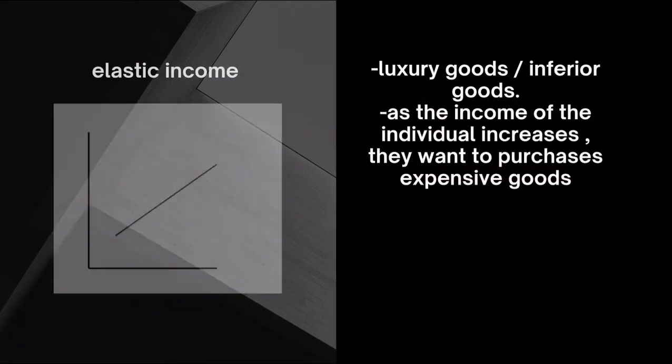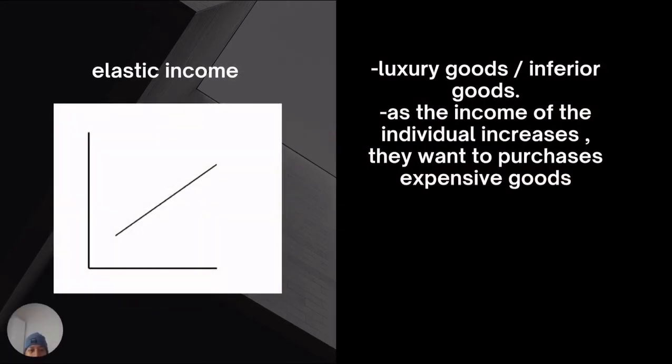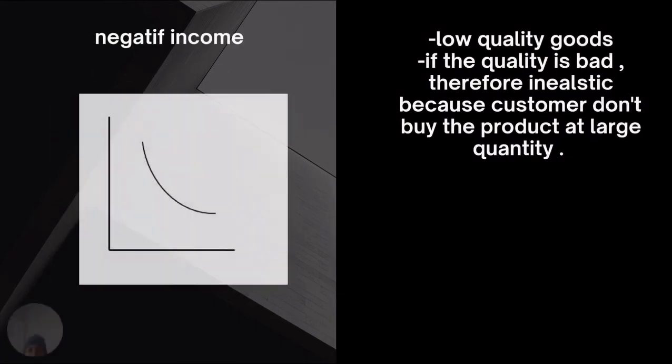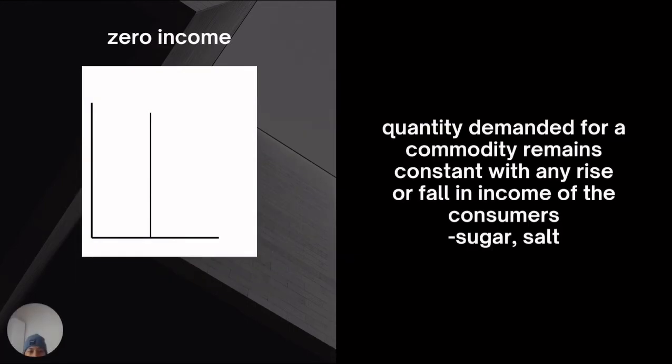The next one is elastic income. As the income of the individual increases, they want to purchase expensive goods. So when people's income increases, they of course want to buy more goods. The third one is negative income. If the quality is bad, therefore inelastic, because customers don't buy the product in large quantity. The last one is quantity demanded, zero income.